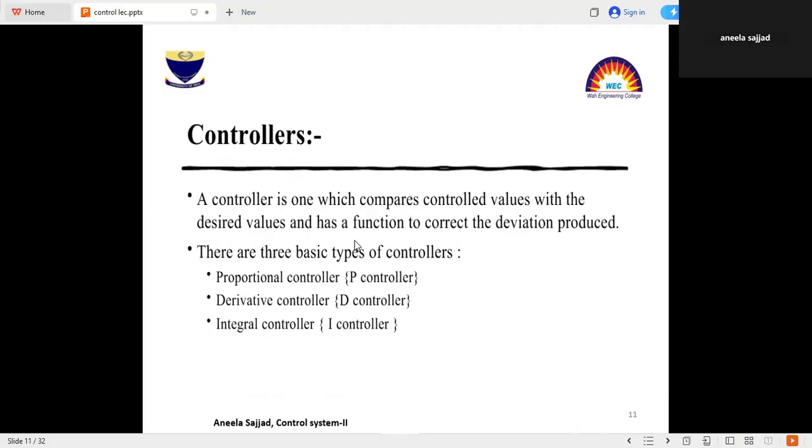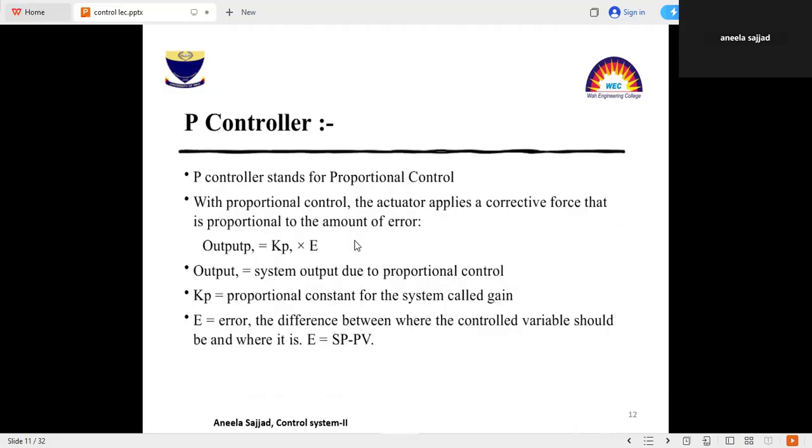Now, basically, there are controllers. What is a controller? A controller compares control values with the desired values and has a function to correct the deviation produced. There are basically three types of controllers. First one is the proportional controller, then the derivative controller, and the integral controller.